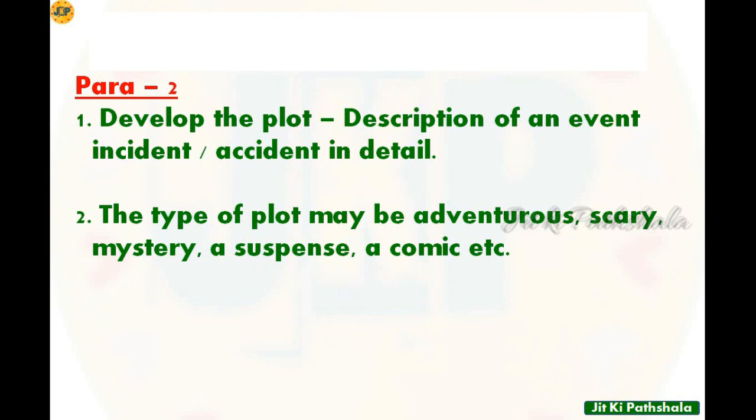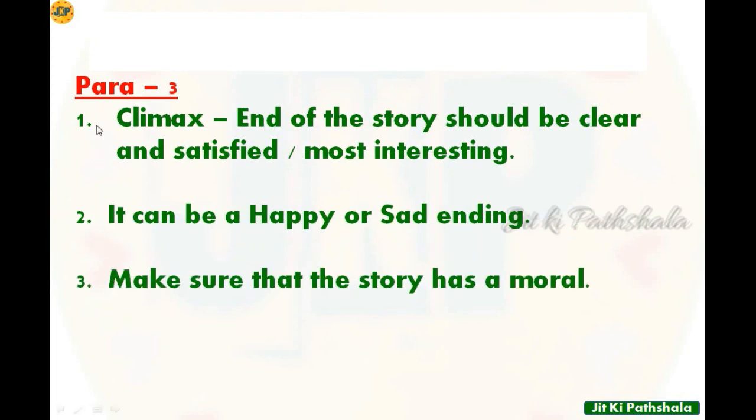After that, let's move on to the third paragraph. In paragraph 3, you will write the climax, that means the end of the story, the conclusion of the story. The end of the story should be clear and satisfying, or most interesting. The conclusion should be most interesting and it should satisfy the readers. Number 2, it can be a happy or sad ending. It is not necessary that every ending will be a happy one. If it is a sad one, don't try to forcefully end it in a happy way. Write it the way it is.